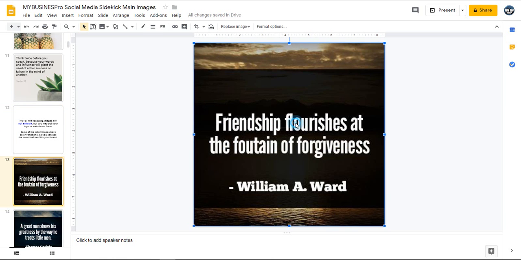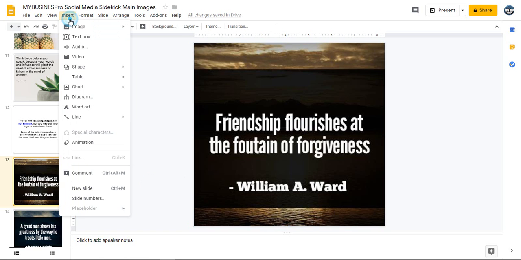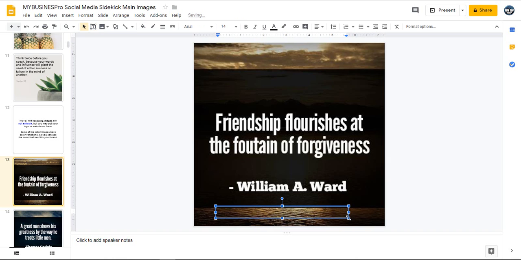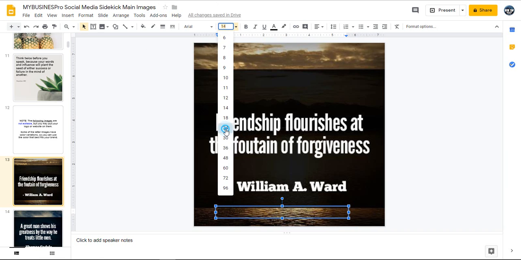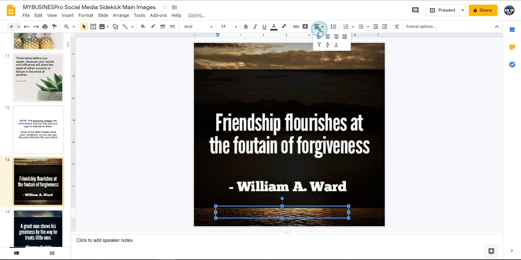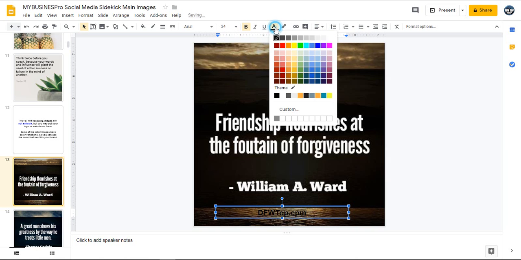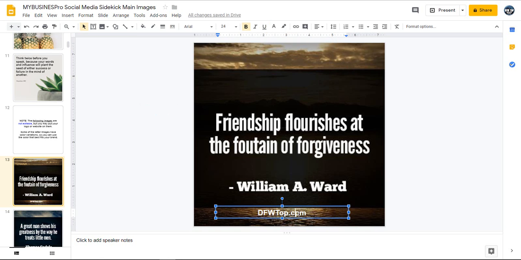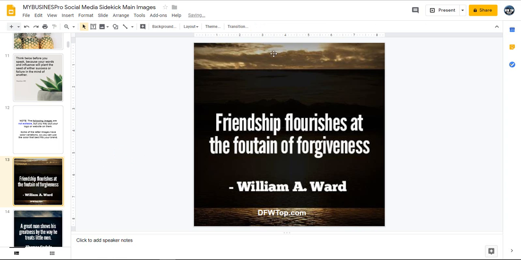So see, I can't change the words on this one, but I can go up there and insert a text box and put my website. And again, you're going to want to match this to that page. And we're going to center it. See, this works just like any other editor in the world. So that's a good thing. Helps if I spell things right. And see there, it's simple.